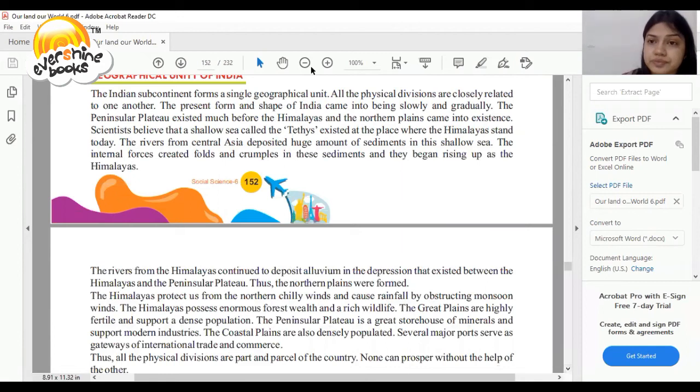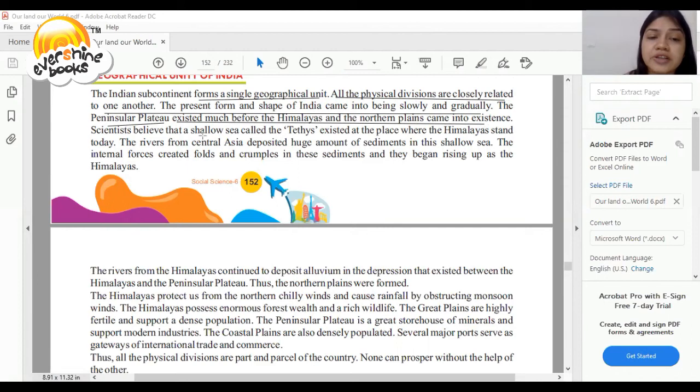Dear student, the Indian subcontinent forms a single geographical unit. All the physical divisions are closely related to one another. The present form and shape of India came into being slowly and gradually. The Peninsular Plateau existed much before the Himalayas and northern plains came into existence.